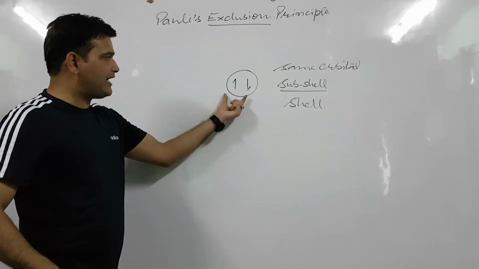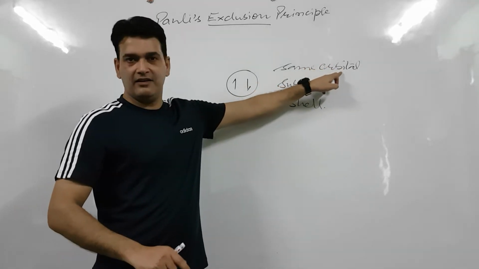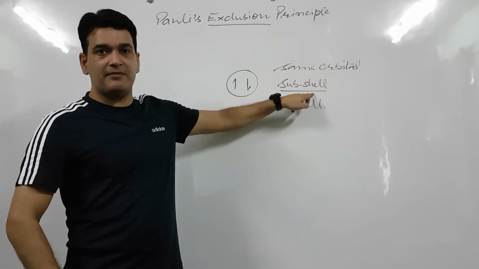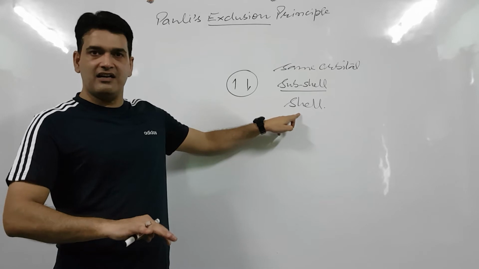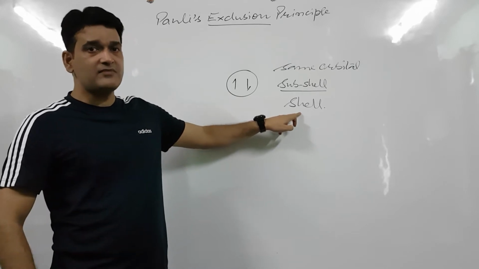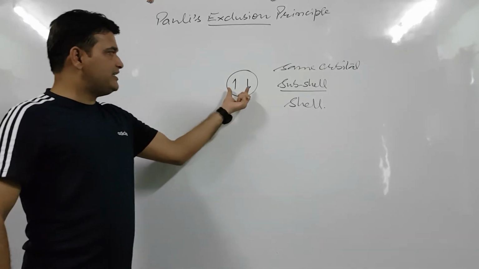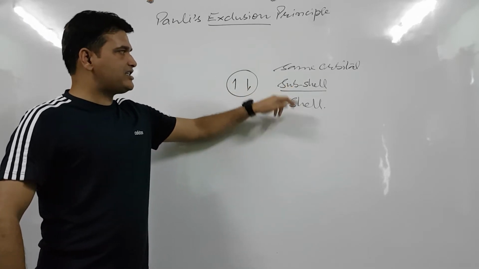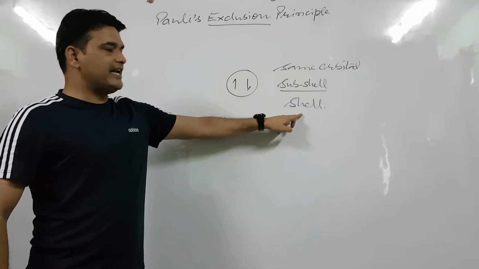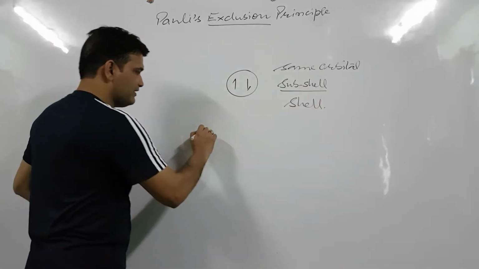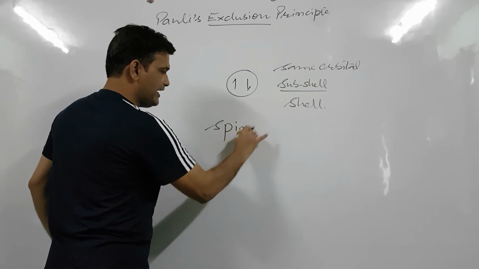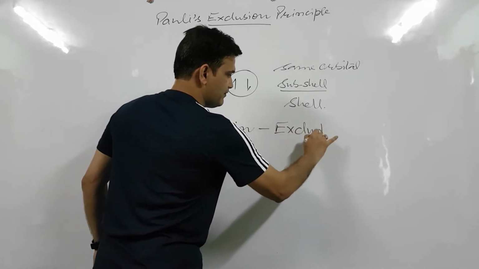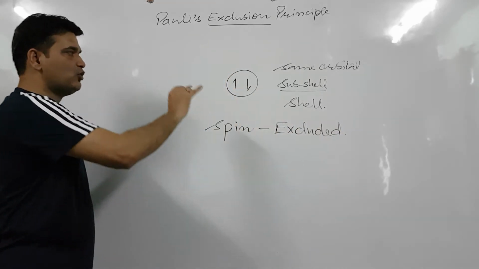Now, if two electrons have the same orbital, then their bigger thing, the subshell, will automatically be the same, and the bigger thing, the shell, will automatically be the same. So it is clear, these two electrons have the same orbital, so their subshell and shell, these three things will be the same, but their spin is not the same, spin is excluded.